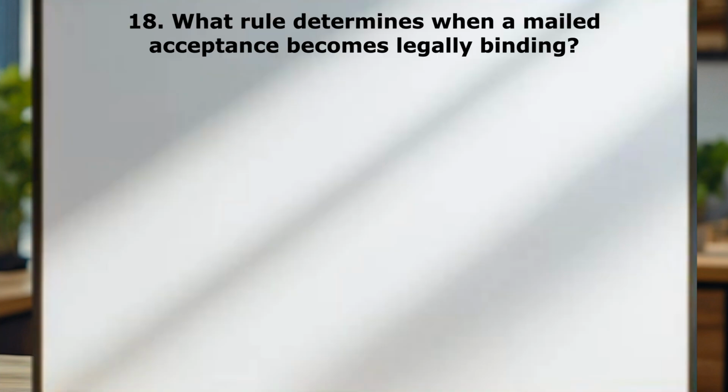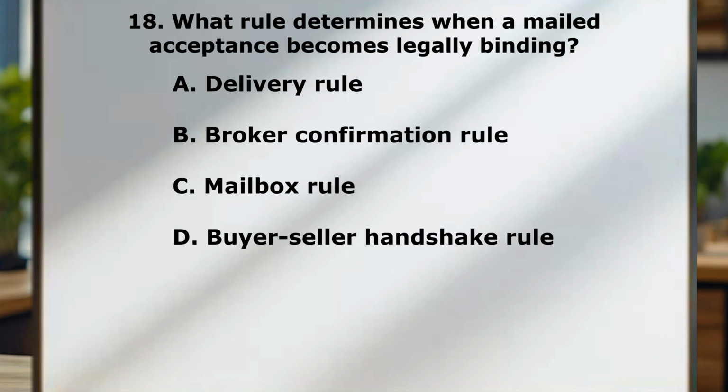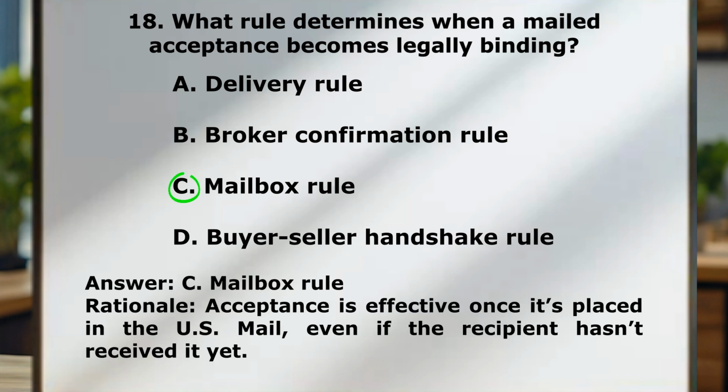What rule determines when mailed acceptance becomes legally binding? A. Delivery rule. B. Broker confirmation rule. C. Mailbox rule. D. Buyer-seller handshake rule. Well, that sounds like a cool one. Correct answer here is C. The mailbox rule. So remember, we had this one earlier. Acceptance is effective once it's placed in the U.S. mail, even if the recipient hasn't received it yet.